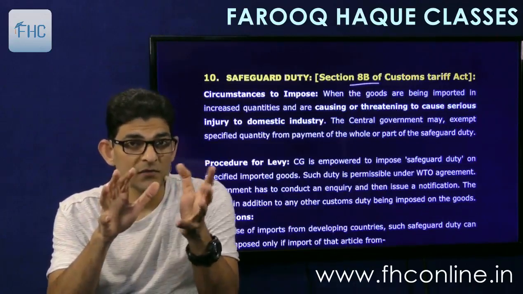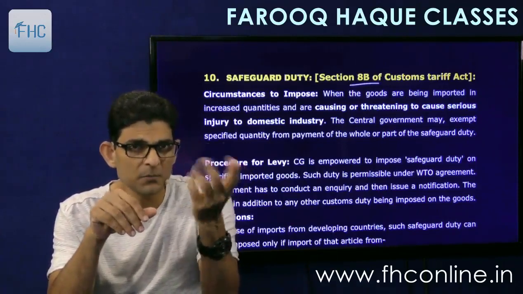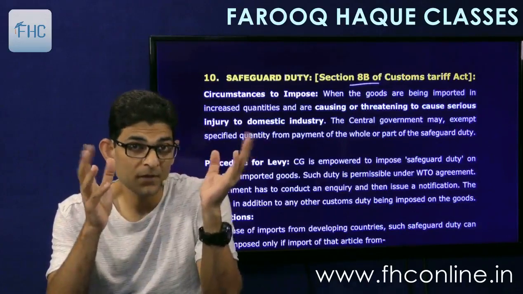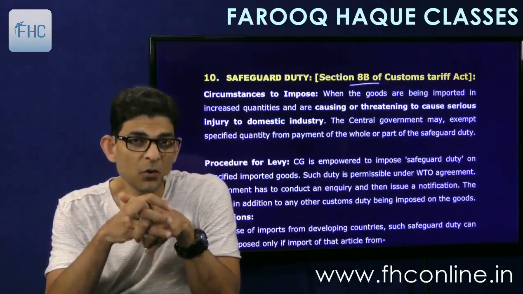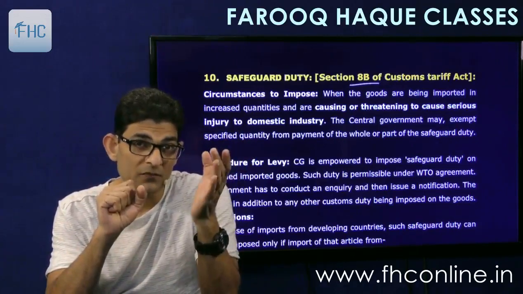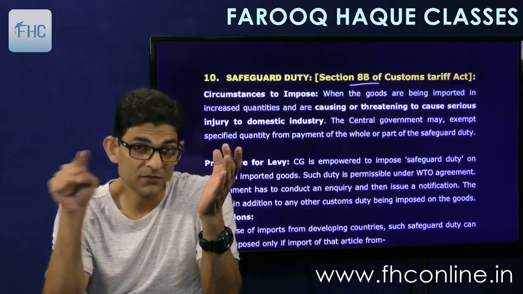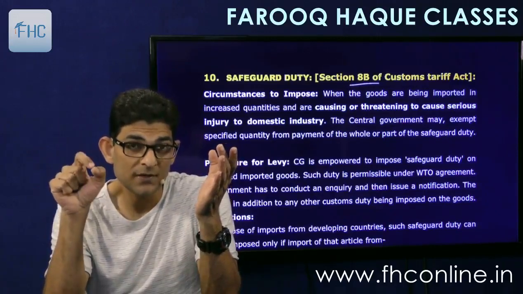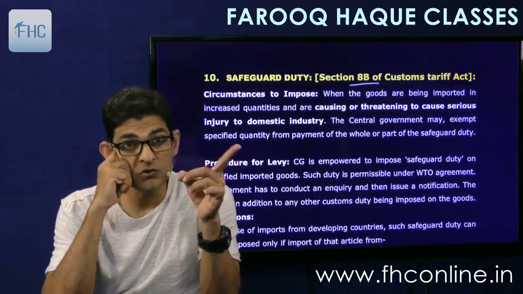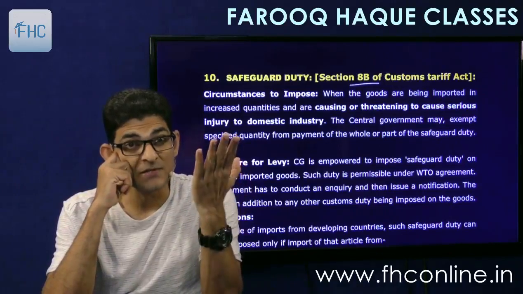Now obviously that increased import would take place from one or two countries, maybe one country, maybe a group of countries. Not everywhere, but some countries. So if the government notices that there is a sudden increase in the importation of goods, and because of that there is a threat to Indian industry, then the government will act against those countries only from where the imports have increased.